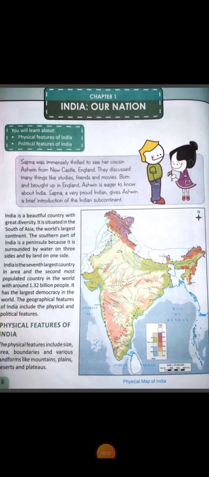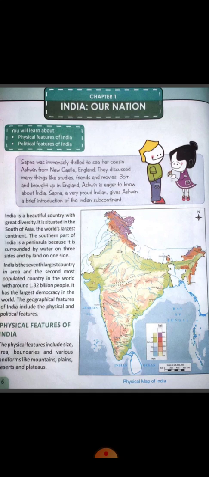As we have already discussed about this, we know that India is our country and it is a very beautiful country with great diversity. With great diversity means in India so many people live. They use different languages, they wear different dresses, and even they are from different religions.